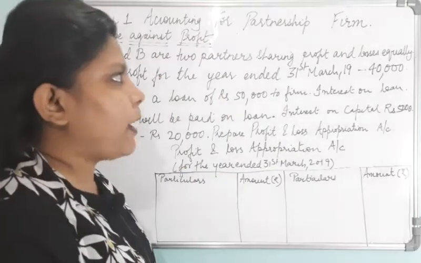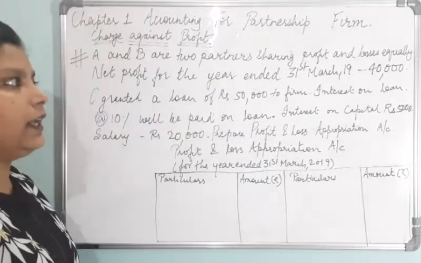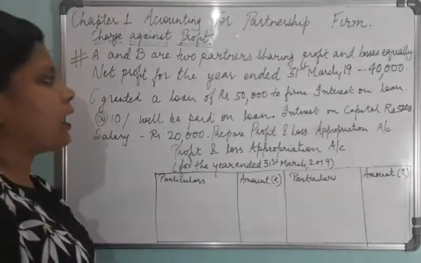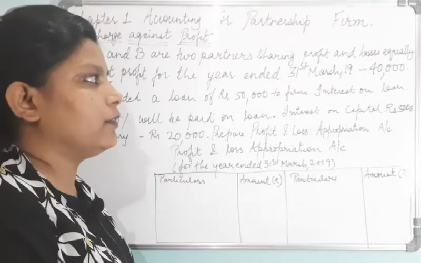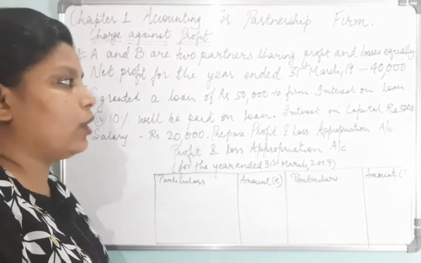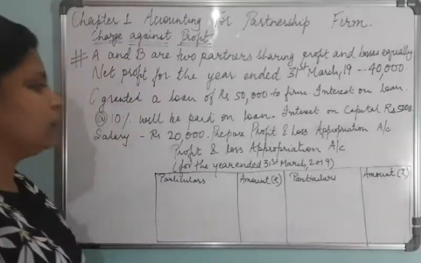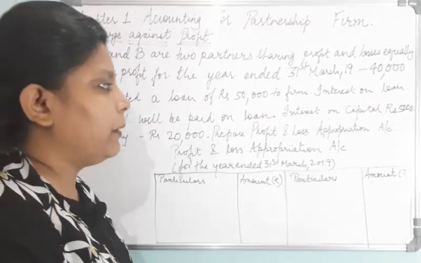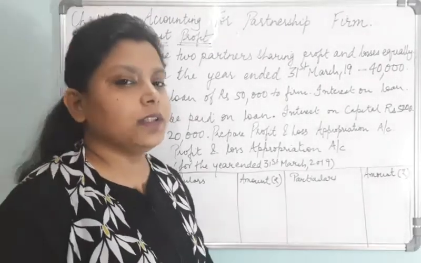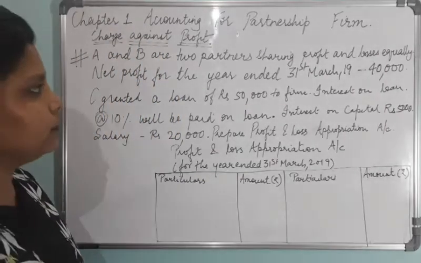A and B are two partners sharing profit and losses equally. Net profit for the year ended 31st March 2019 is 40,000. C granted a loan of rupees 50,000 to the firm, and interest on loan at the rate of 10% will be paid on loan. Interest on capital rupees 5,000, salary rupees 20,000. Prepare profit and loss appropriation account for the year ending 31st March 2019. So, we'll start the question.